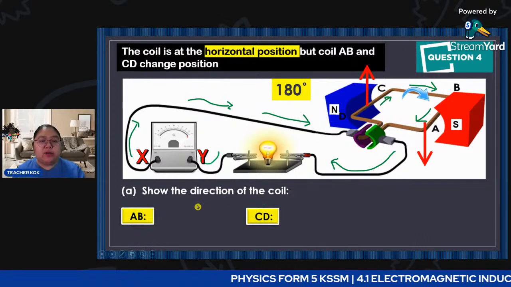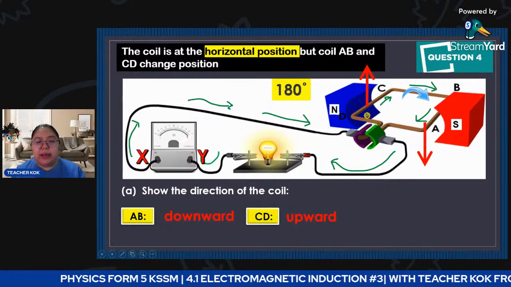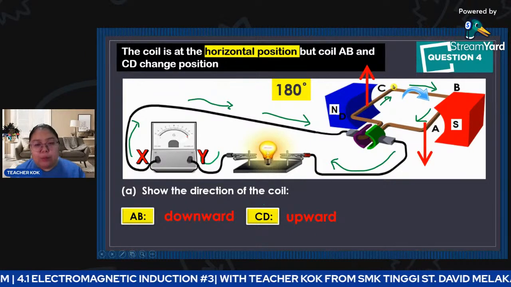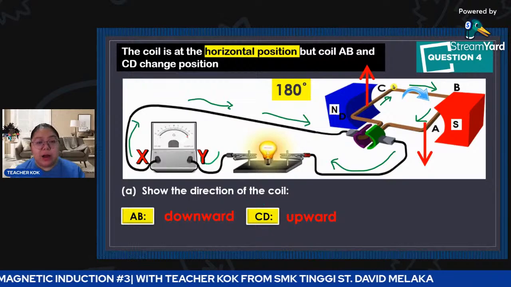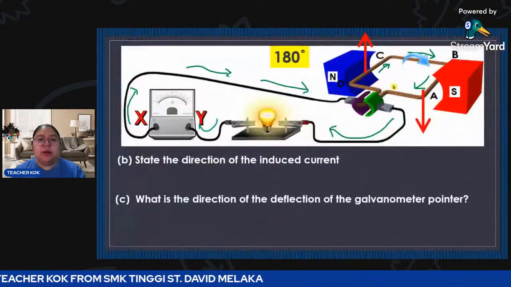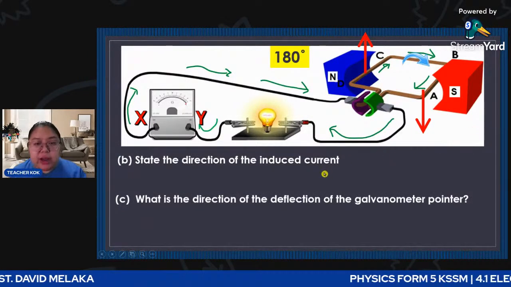So from here, they ask you to show the direction of the coil. Now the coil AB is downwards. Now DC becomes upwards. Just now it was downward, now it becomes upwards. Okay, so we go to explain. State the direction of the induced current.